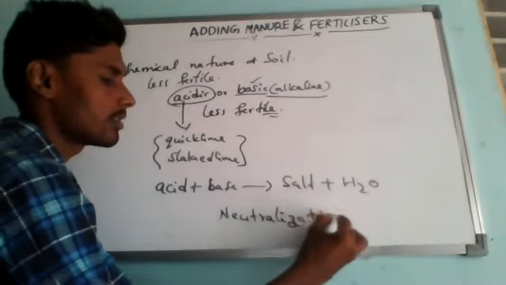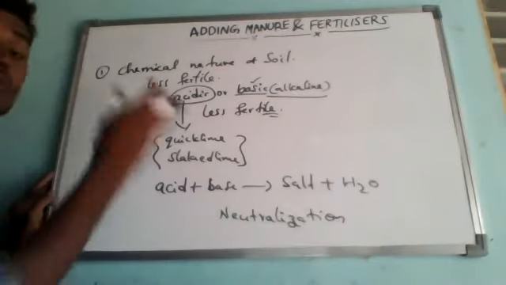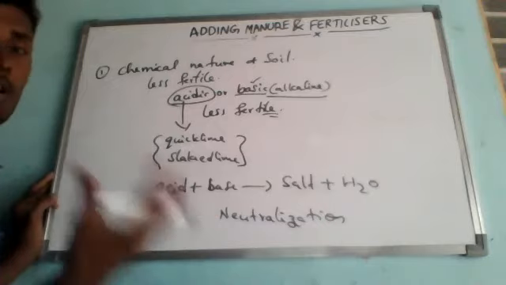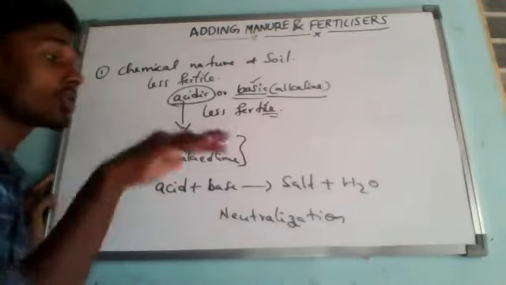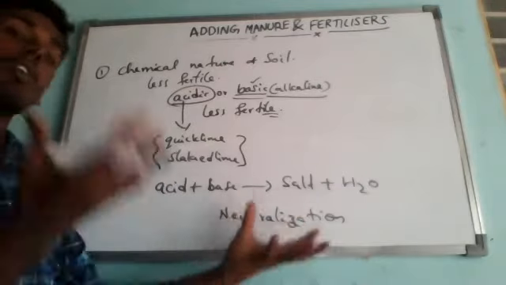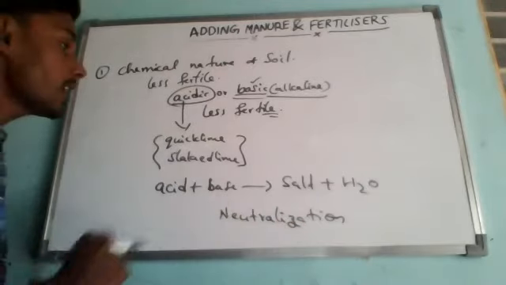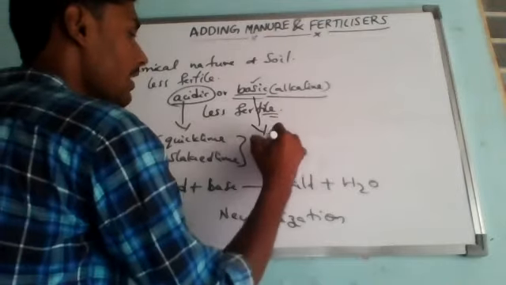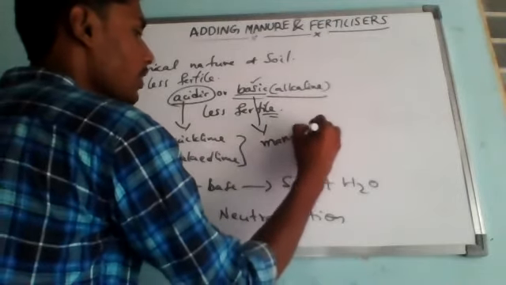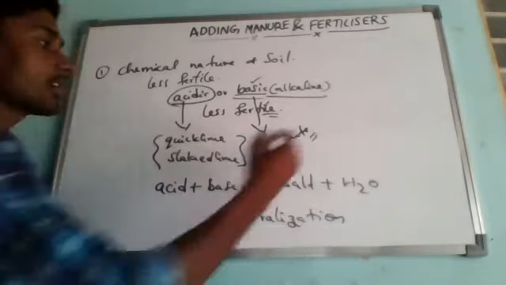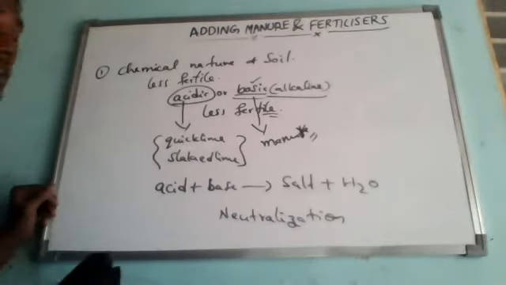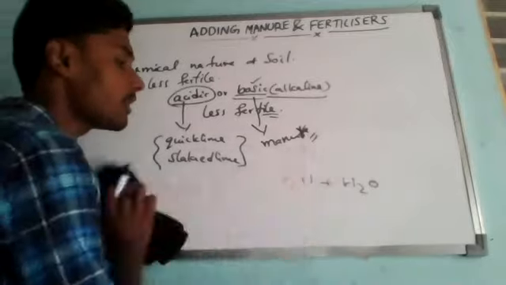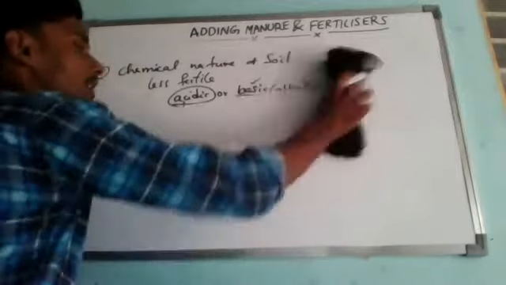Neutralization reaction. That is why if the land is too acidic, we won't get crop production. If the land is too basic also, we won't get it. It must be neutral soil, meaning it needs to provide all the essential nutrients. That is why if the land is too basic, we have to add manure, because manure will provide some kind of acids to it. So this is about the harmful effect of excessive use of chemical fertilizers.